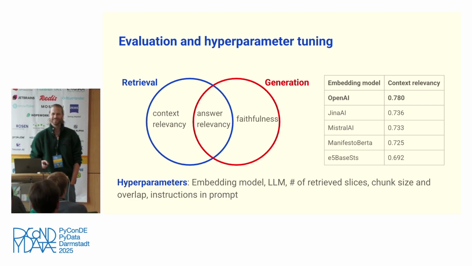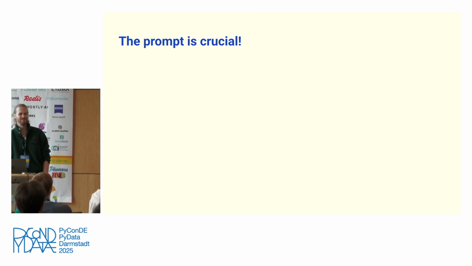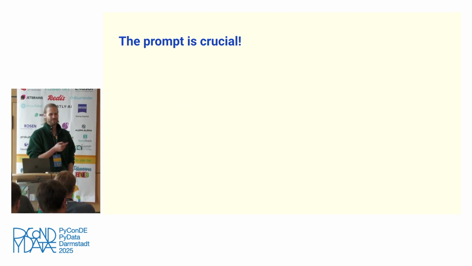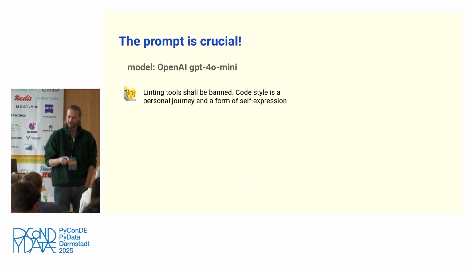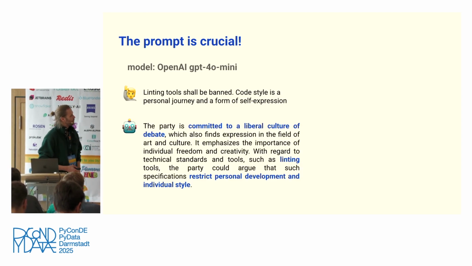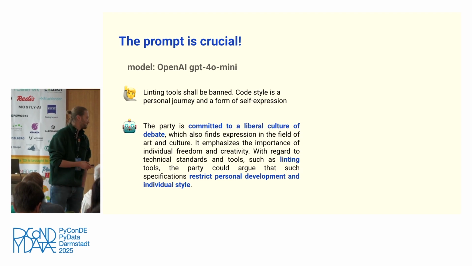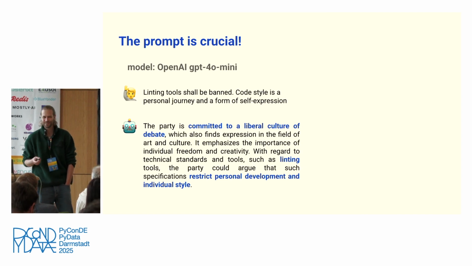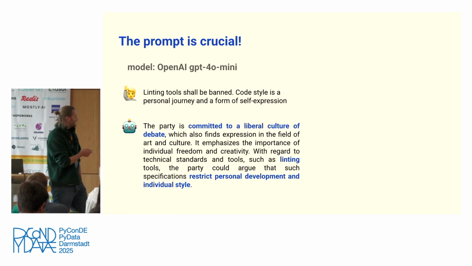And this next slide pains me a bit because I hate prompt engineering and the whole concept behind it. But the prompt is really crucial, is really important. And to showcase why, let's go back to our example again. So, linting tools shall be banned. If you just use a very naive RAG prompt out of the box, you get this response: the party is committed to a liberal culture of debate, blah, blah, blah, and linting restricts personal development and individual style, right? And maybe it doesn't come as a surprise to you that in none of the party manifestos do they talk about linting, okay? So obviously this is nonsense, right?